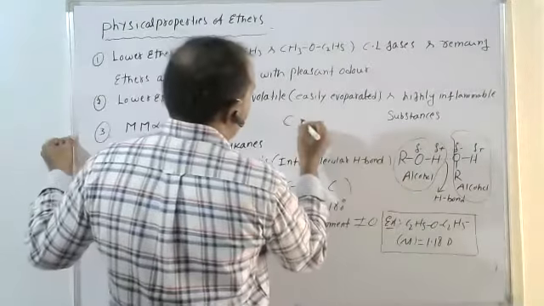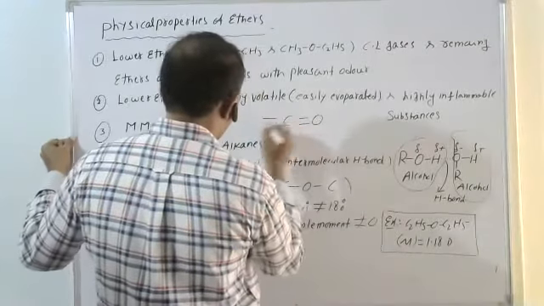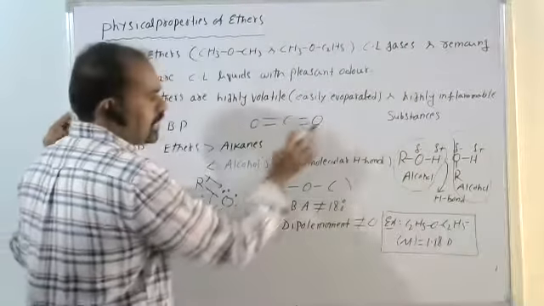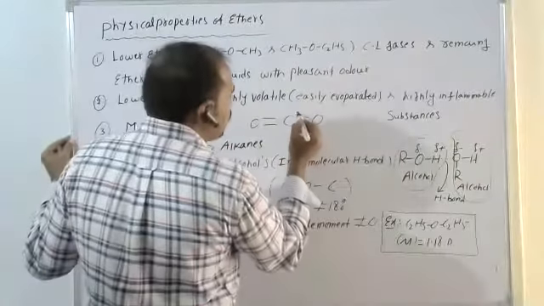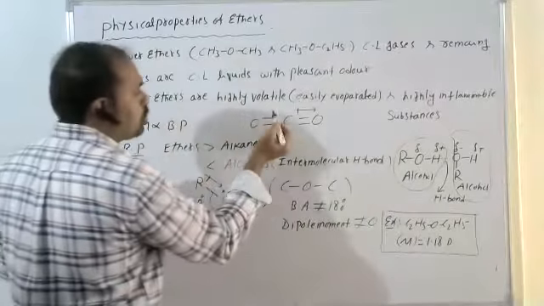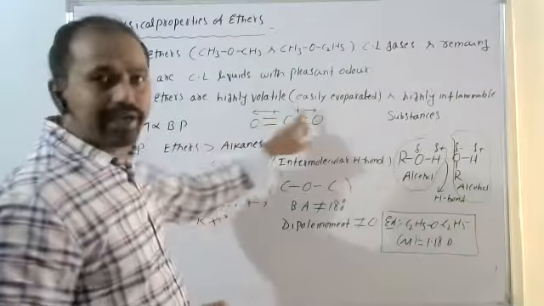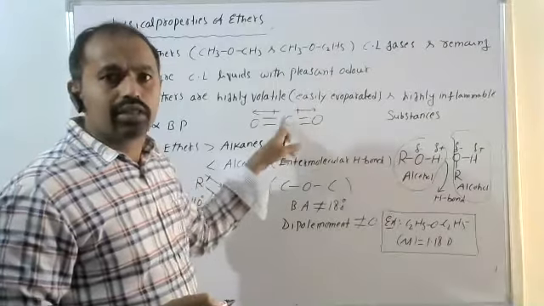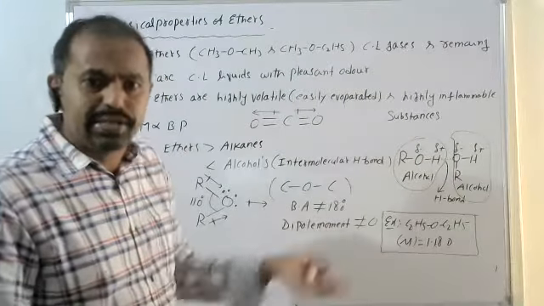The oxygens are more electronegative. One dipole moment acts towards the right, the other towards the left. It is a vector quantity; mutually both are cancelled, so the dipole moment is 0.